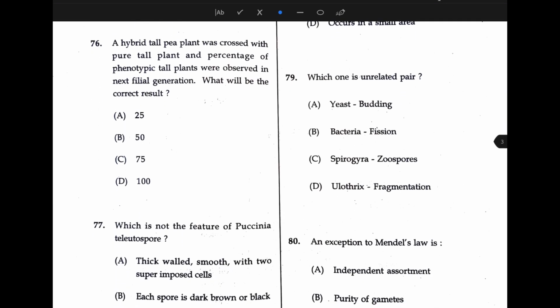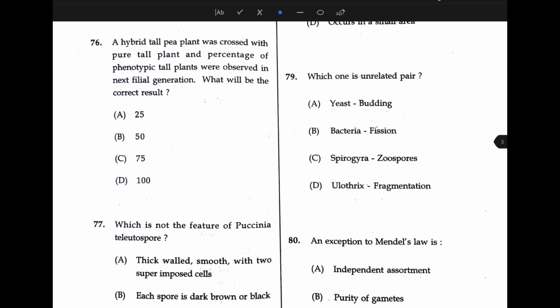Next, a hybrid tall pea plant was crossed with a pure tall plant, and the percentage of phenotypically tall plants was observed in the next filial generation. What will be the correct result? The correct result is 100%. How? If we take the hybrid tall plant's genotype as capital T and small t, and cross it with the pure tall plant, capital T and capital T, we get 50% pure tall and 50% hybrid tall. The question asks about the percentage of phenotypically tall plants, so the answer is 100%.